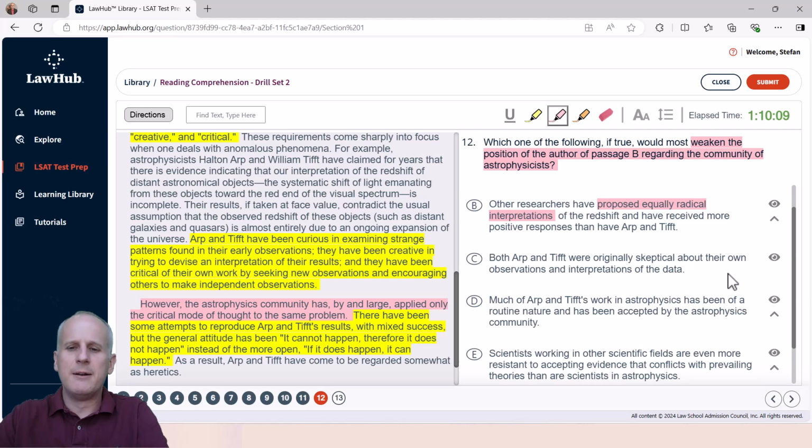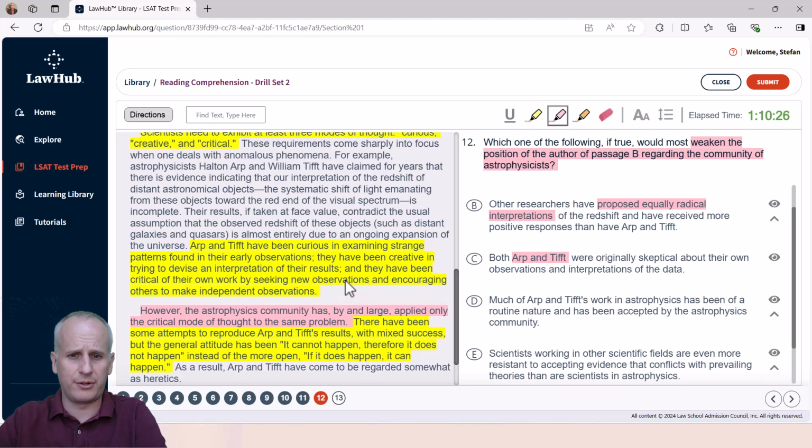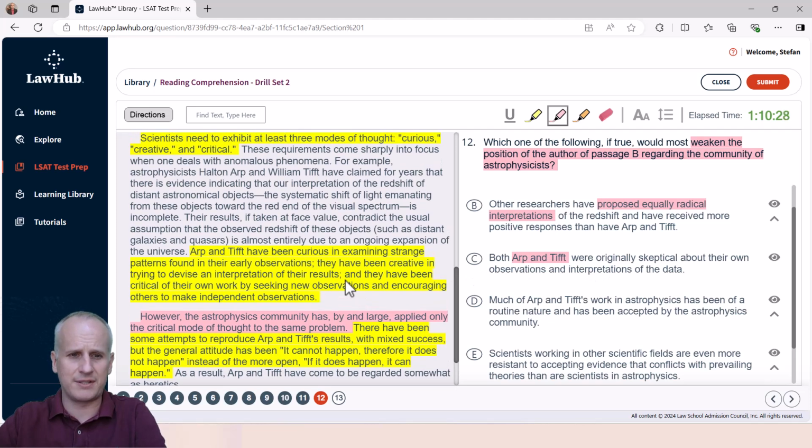Then choice C. Both A and T were originally skeptical about their own observations and interpretations of the data. Well, what A and T did aren't necessarily going to have anything to do with the astrophysics community by and large, either being only critical or actually potentially being critical, creative, and curious if we scroll up just a hair to see it. So we'll eliminate choice C as not addressing this issue and weakening the claim that the astrophysics community has only been critical.